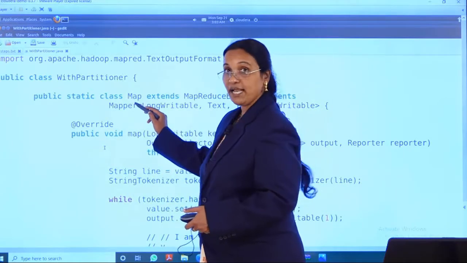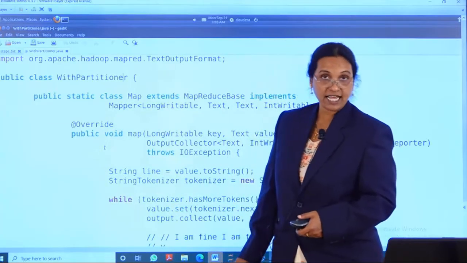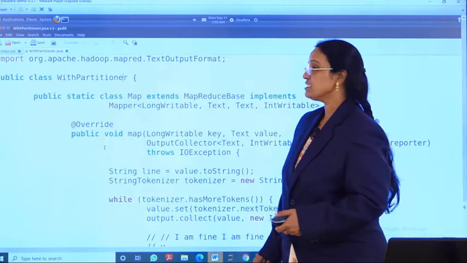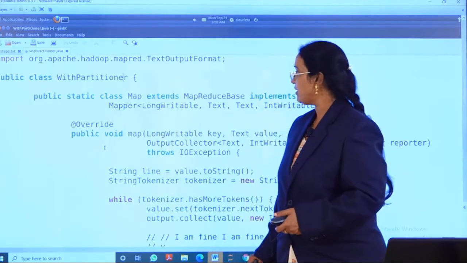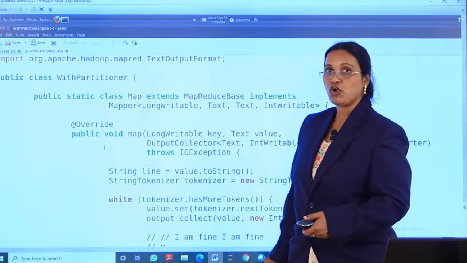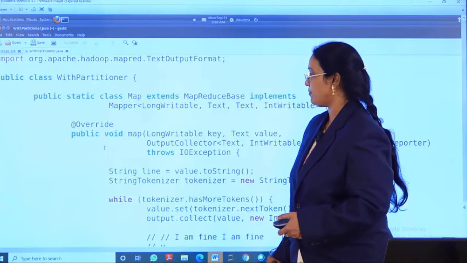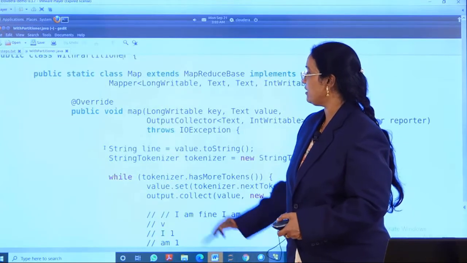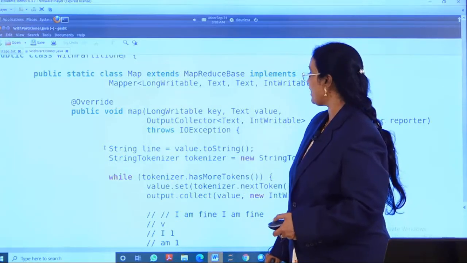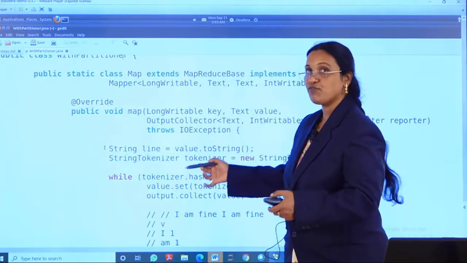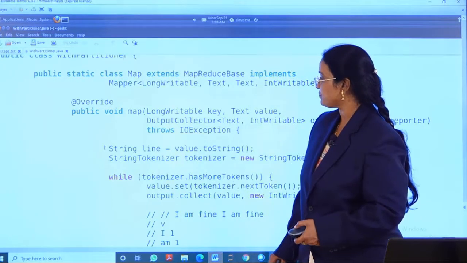So I have my map class, and my map class is extending the MapReduceBase class, my super class, and it is implementing the interface called Mapper, and the Mapper is taking the parameters, that is generic types: LongWritable, Text, Text and IntWritable. And we have the map method. The map method is also taking some parameters: LongWritable, Text, and OutputCollector for collecting the output, and it is throwing the IOException.